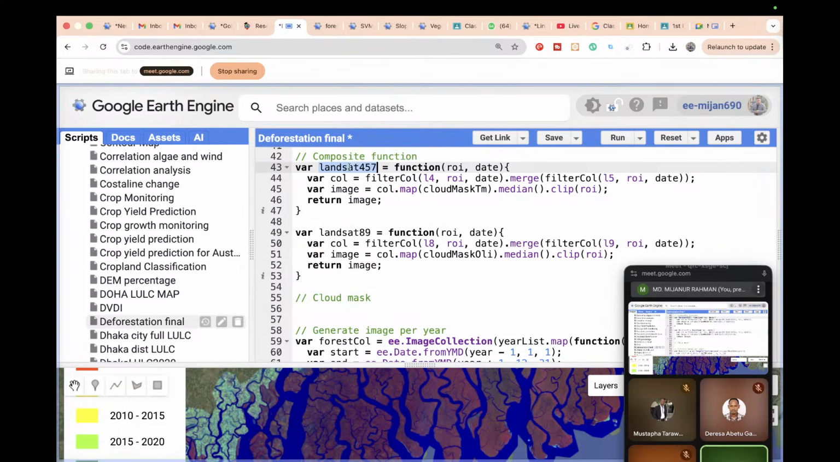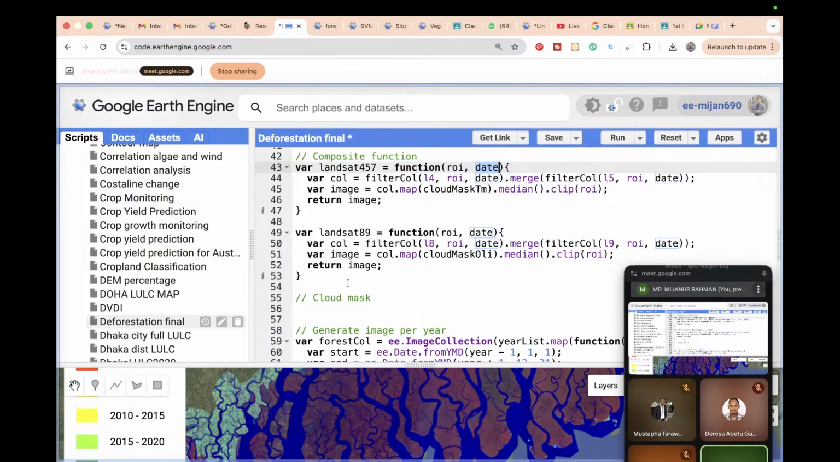So these two functions you can also use to create the annual NDVI or annual deforestation for checking. Now it works as a function, Landsat 4, 5, 7 and Landsat 8, 9. When I use this function, I need to define the study area and define the time. Suppose I just work with Landsat 4, 5, 7, this is my function. This function has two arguments, ROI and date. ROI is basically the study area, and date we simply define.